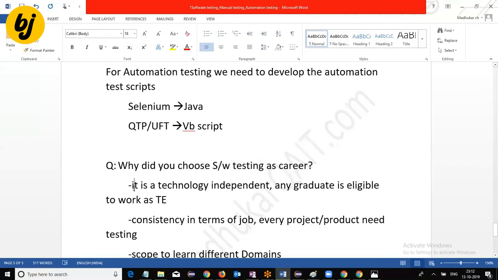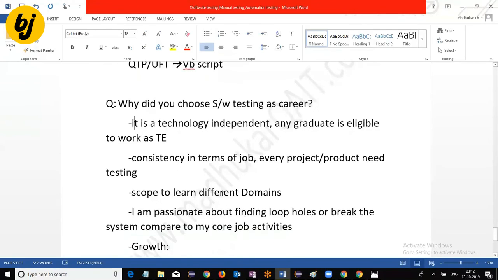So you can say that irrespective of your BE or BTech, it is technology independent. Any graduate is eligible to work as a test engineer. Then, consistency in terms of job: as long as software projects exist in the market, testing is required. Without testing, we can't deliver. As a test engineer, we have an advantage here.